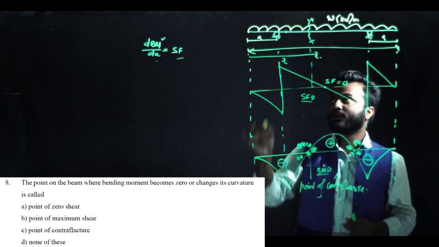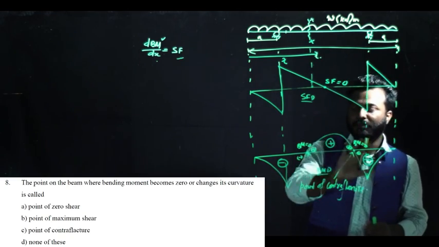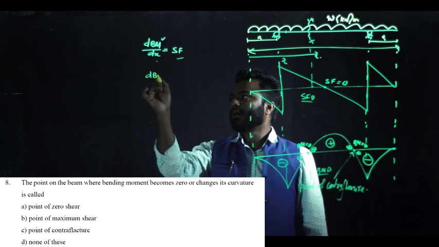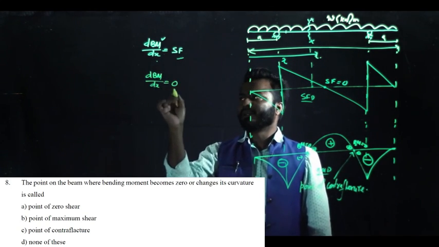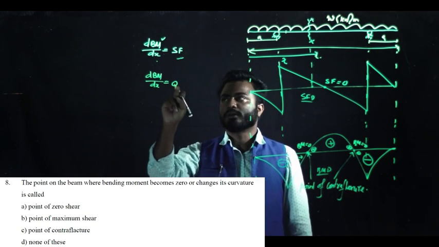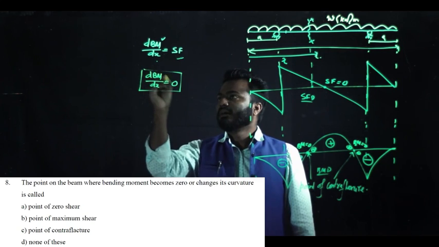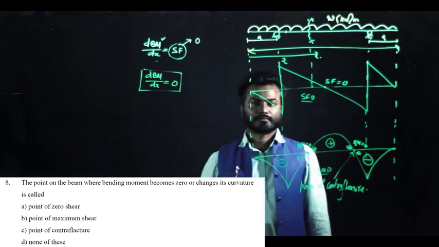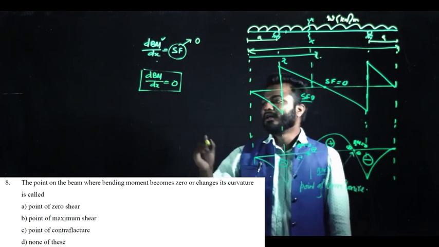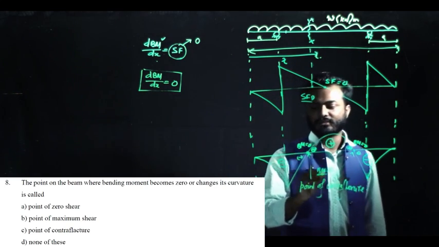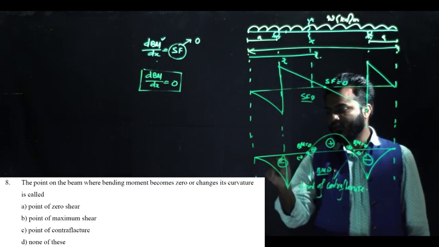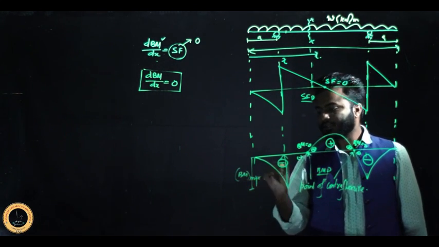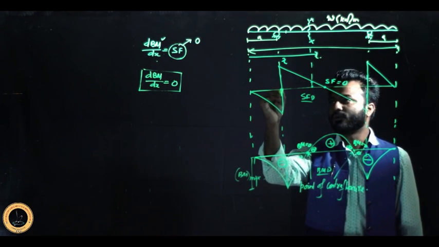If you look at C, the bending moment is 0. Here, the bending moment is this amount. So in a beam there will be many different bending moments. Now, out of all the bending moments, the point where the bending moment wants to be maximum, this condition should be valid: the differentiation of bending moment with respect to the length of the beam should be equal to 0. If you do that, you are ultimately forcing the shear force value to be 0. Okay? Say this is the point where bending moment is maximum. Now, at this point, what could be the possible value of shear force?